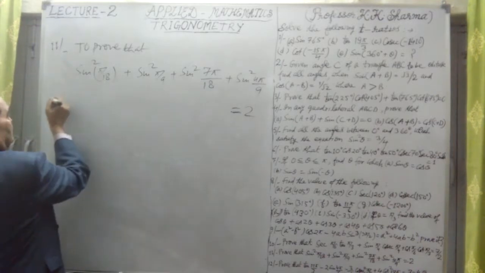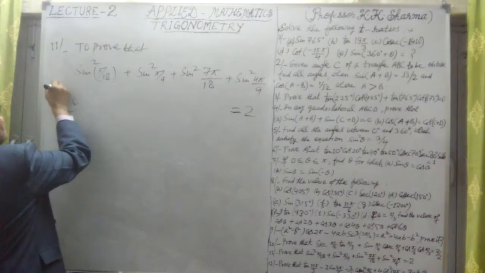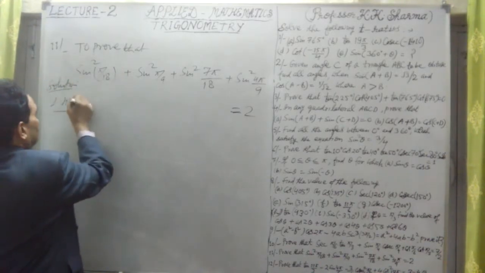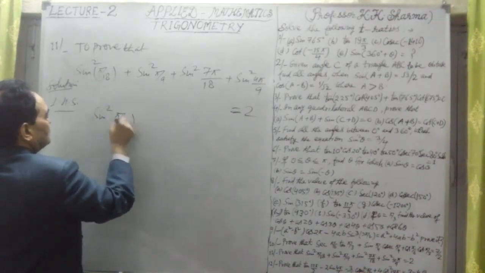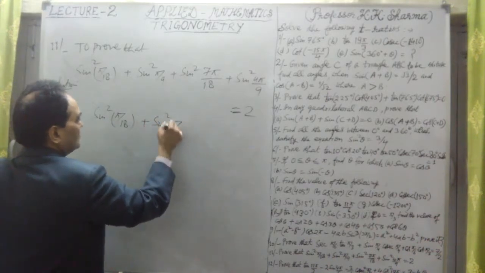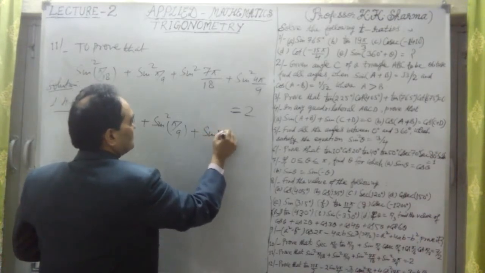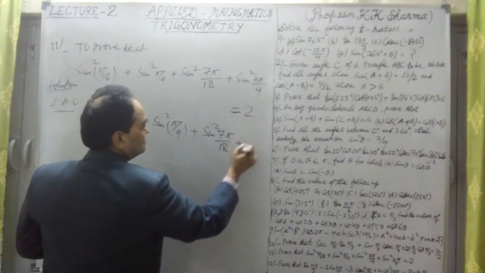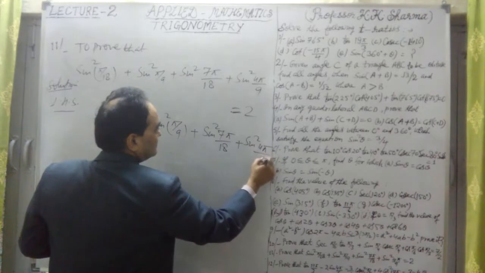Okay, let me take the left hand side. So left hand side here, solution we are calculating. We are finding the solution. Left hand side here is sine square pi upon 18, plus sine square pi upon 9, plus sine square 7 pi by 18 plus sine square 4 pi by 9.